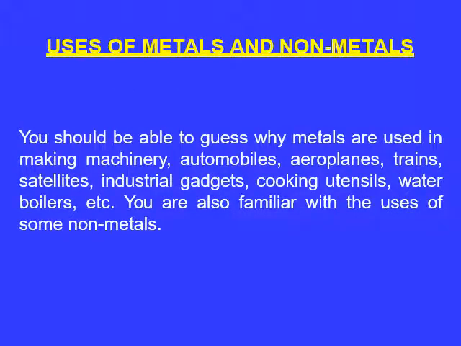Now we will see certain uses of metals and non-metals. So we should be able to guess why metals are used in machinery, automobiles, aeroplanes, trains, satellites, industrial gadgets, cooking utensils, water boilers, etc. You are now familiar with the uses of some non-metals also.